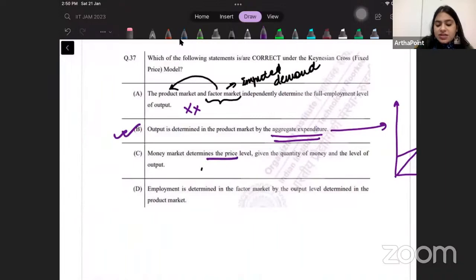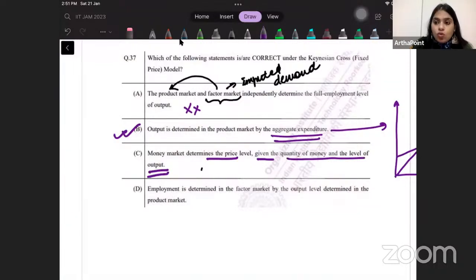The money market determines the price level given the quantity of money and the level of output. So think about this. See, when I talk about the Keynesian model, the Keynesian model does not say that the money market individually can determine the price level.